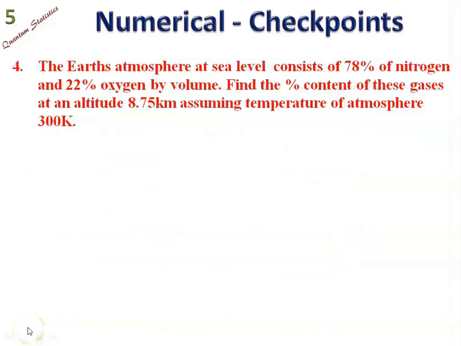Now let us deal with another problem. The Earth's atmosphere at sea level consists of 78% nitrogen and 22% oxygen by volume. Here we are ignoring the other gases for simplicity of the mathematical calculations. Find the percentage content of these gases at an altitude of 8.75 kilometers, assuming the temperature of the atmosphere is 300 Kelvin.